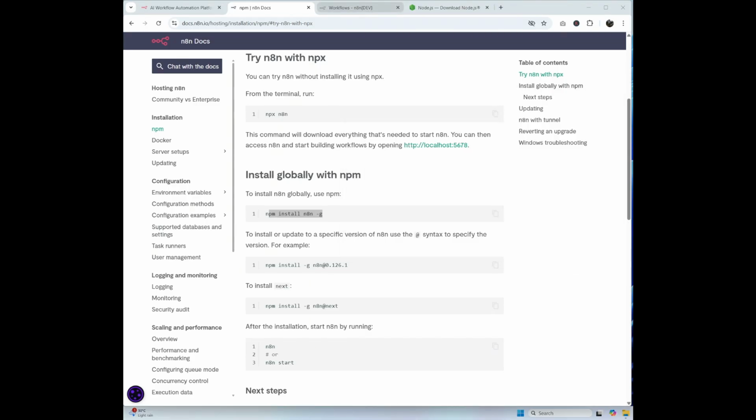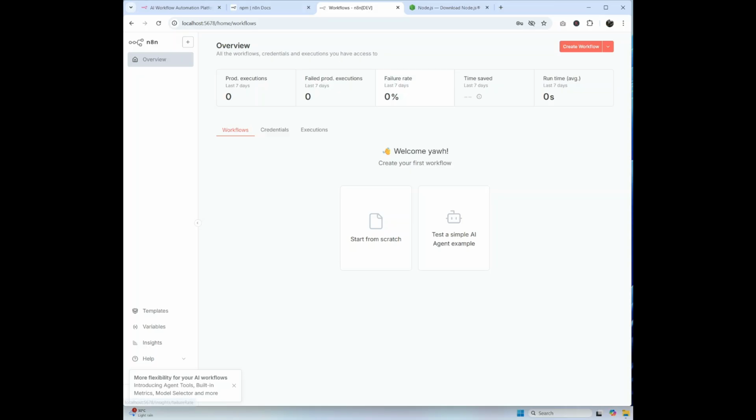Once you have run n8n, you have to fill up some forms: where is your company, who is your company, what is your name, all those things. Then you'll be directed to this page. Very simple. Then you can create a workflow over here. Just click on this one and create a workflow. You can create as many workflows as possible, and it's free because everything is hosted on your PC. The only thing is, when there's an n8n update, you need to update it by yourself. Updating is also very simple.